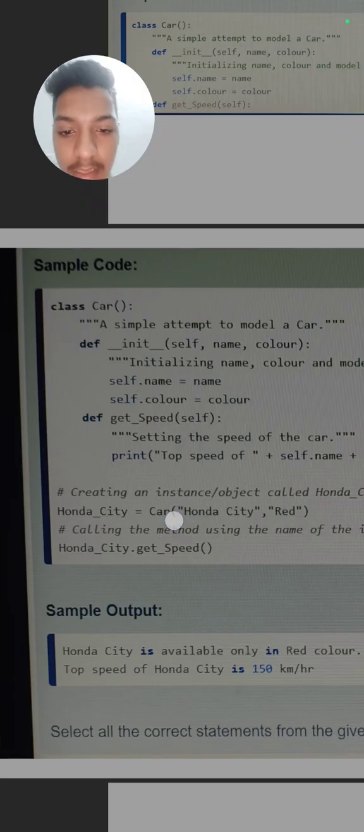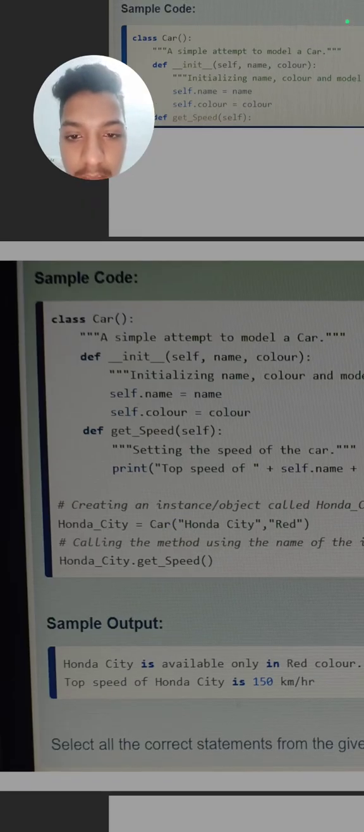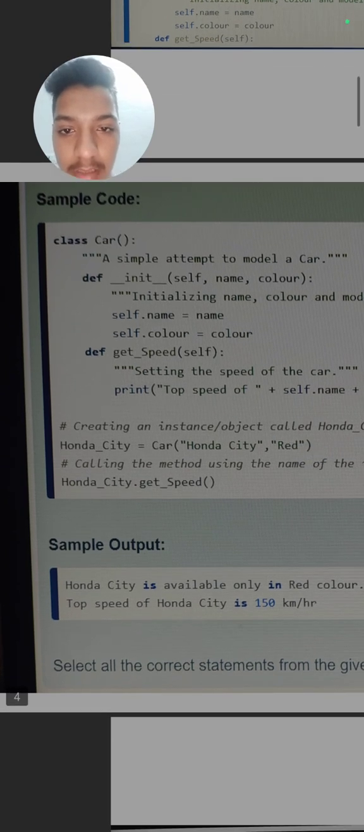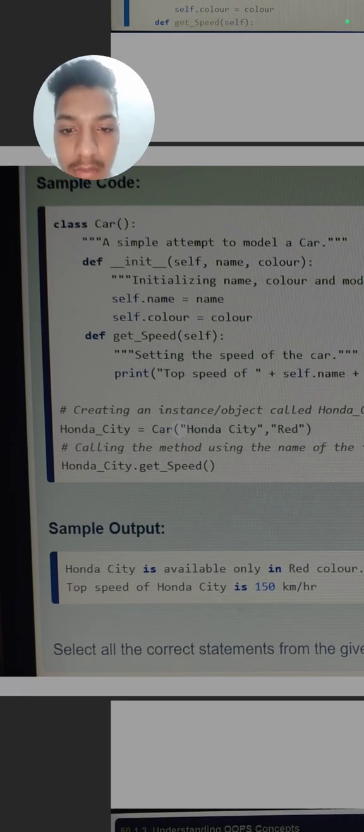class here, and here write Honda City comma red, meaning this name will be Honda City and the color will be red, because there are only two variables here, name and color, and if we call this we have to give two values. So the first value is Honda City, which is given to the name, and the next value is red, which is given to the color.